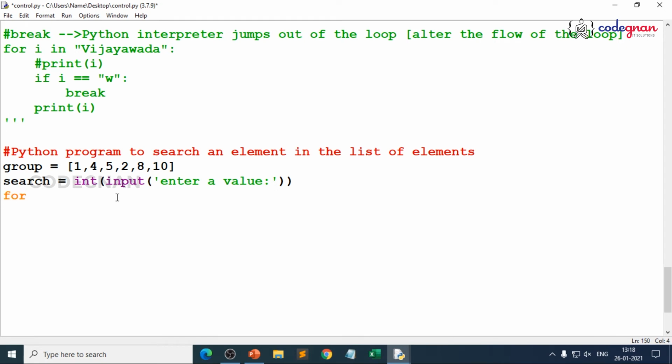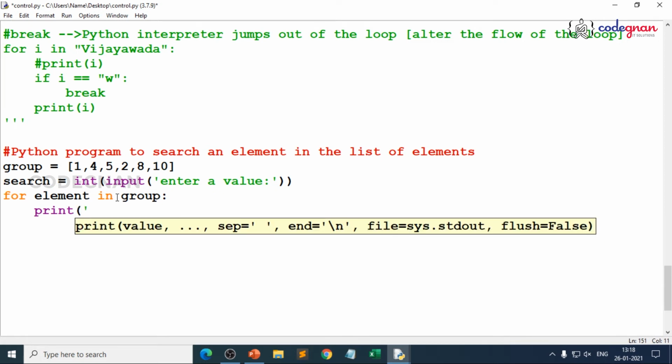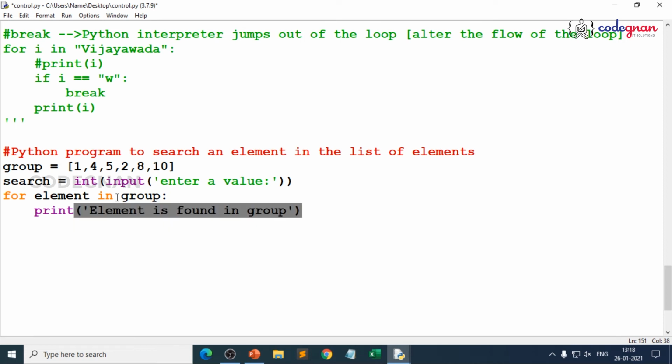Now I just go for element, because I am writing in a very general manner. You can take any variable name instead of element. So for element in group, because your group is your sequence, what do you want? You just want to print the element is found in the group, because if it is present, it is basically present. Otherwise, it is not present. Element is found in group, because you are finding out the element. If you want to see the element name, you can just write it accordingly. It's up to the user's interest.